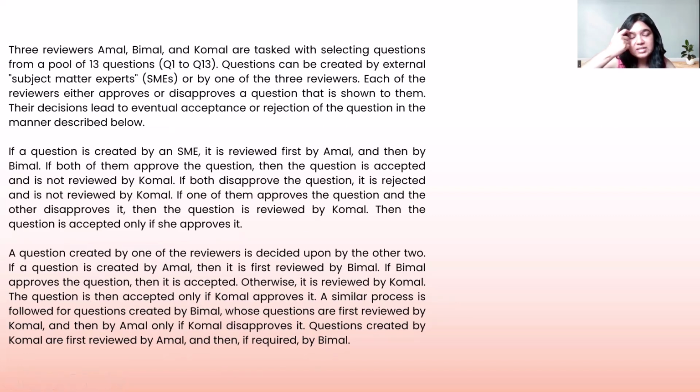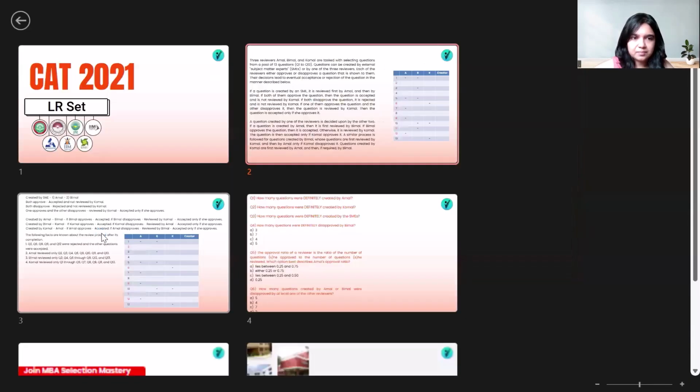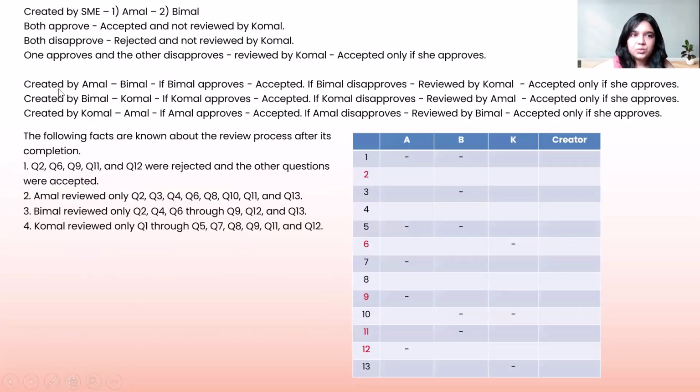Now we have consolidated this information into smaller paragraphs or statements, which I have written on the next slide. Here we have the consolidated form.